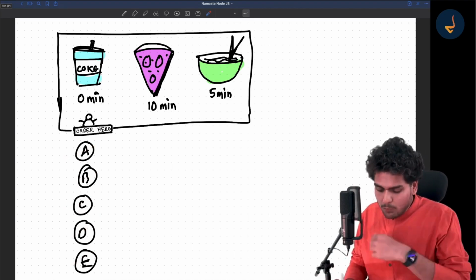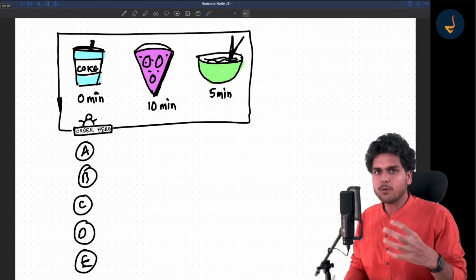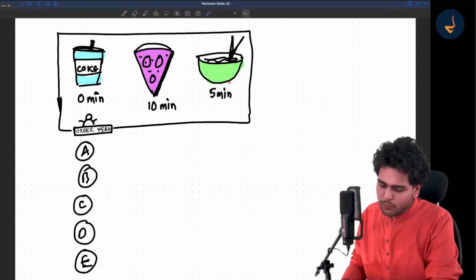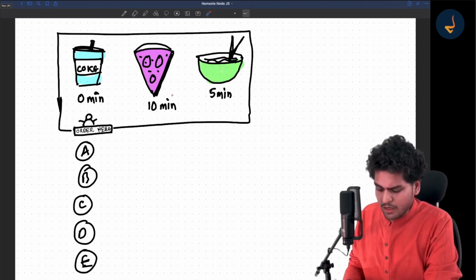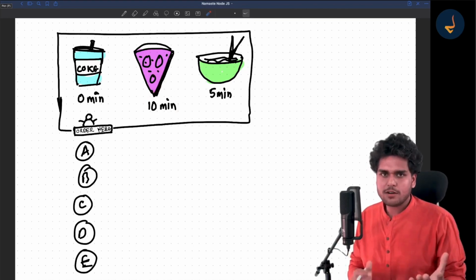Now, before moving on to the queue, assume that it takes 5 minutes to prepare noodles. If the customer asks for noodles, it takes 5 minutes to prepare them. Now, assume that it takes 10 minutes to prepare pizza, and so on.